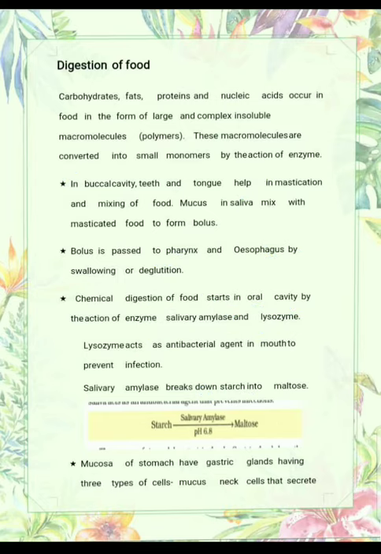Lysozyme acts as an antibacterial agent in the mouth to prevent infection, meaning if any germs or any microorganisms enter our body, our oral cavity, with the food, then lysozyme acts as the antibacterial agent. Salivary amylase breaks down starch into maltose. Now what is maltose? Let us understand the meaning of these two terms, starch and maltose.